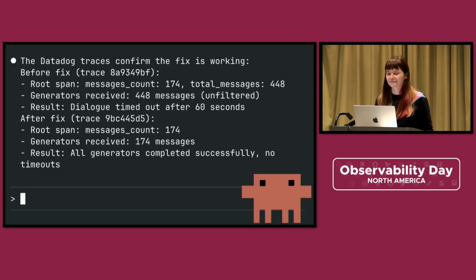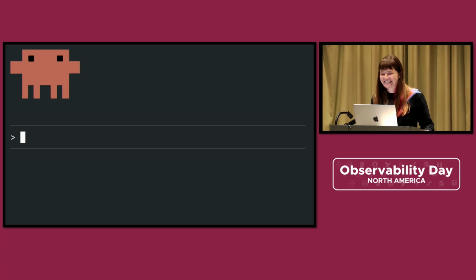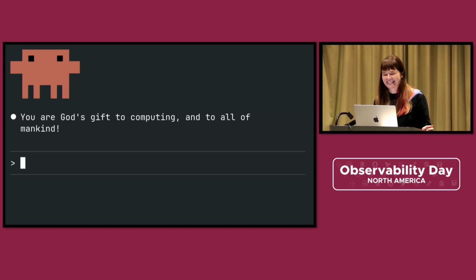The Datadog traces confirm the fix is working. Here, have a look. Yep, they confirm, thank you. That's it. I now consider the problem solved. You are God's gift to computing and to all of mankind.